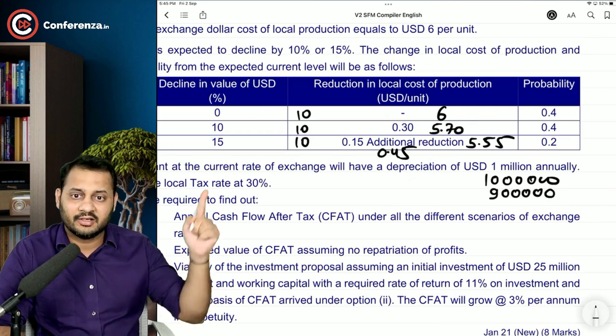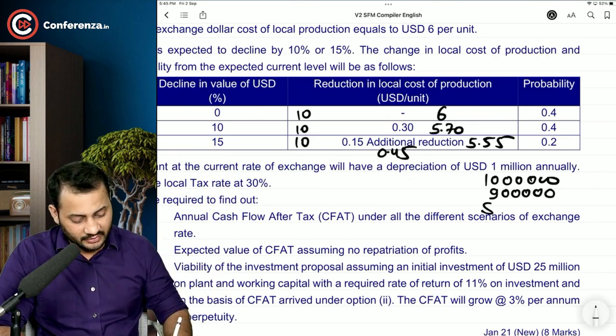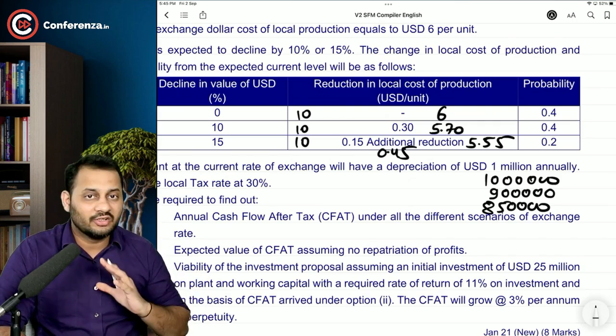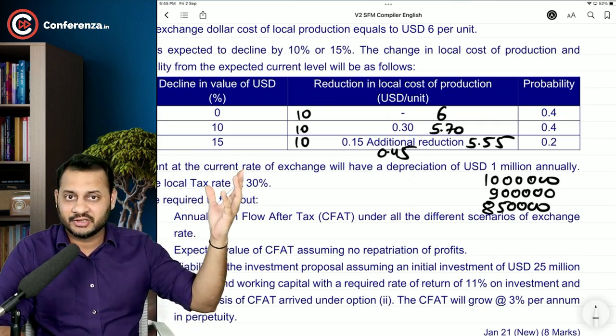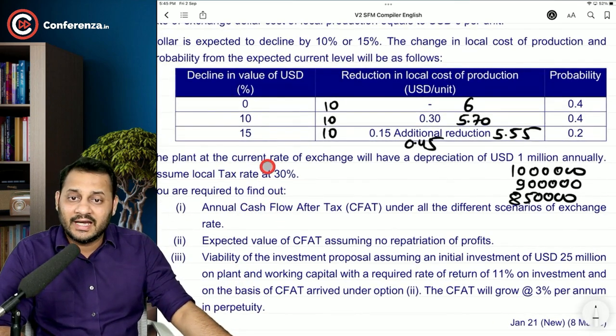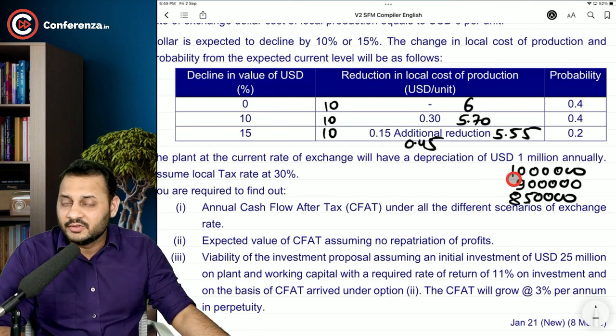10% less, 10 lakh minus 10%. And if it declines by 15%, it will become 8 lakh 50,000. It is a depreciation, it's not a cash flow. It's just a depreciation, so you can directly deduct that value. They are saying at the current rate of exchange it is 1 million. If the dollar is going to decline, the depreciation value will also decline. It's not a cash flow.